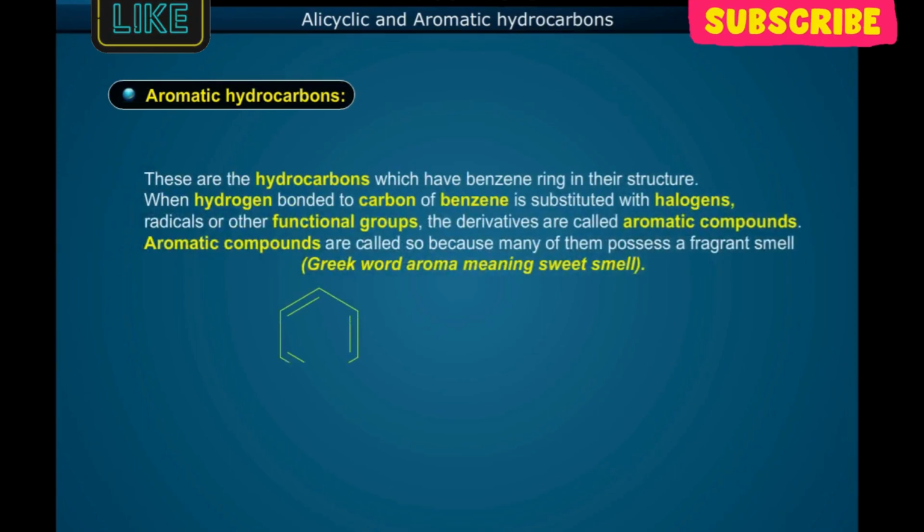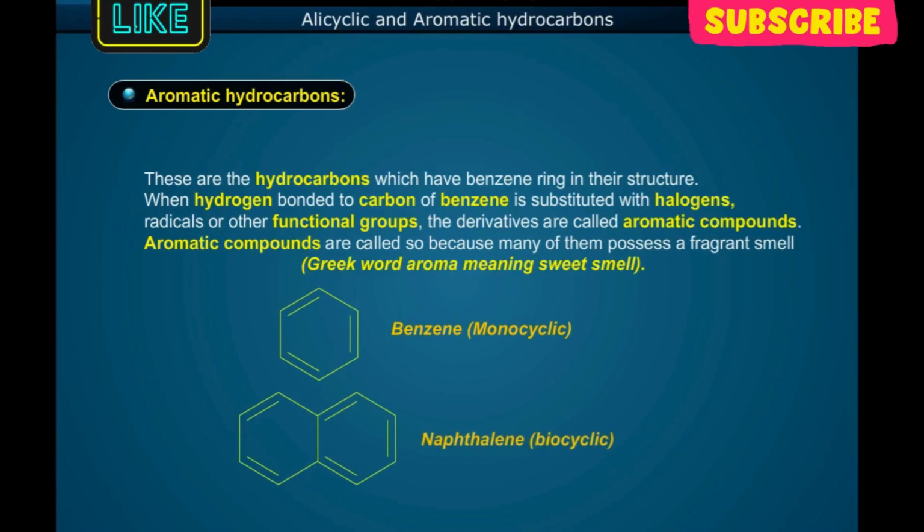Aromatic hydrocarbons. These are the hydrocarbons which have a benzene ring in their structure. When hydrogen bonded to carbon of benzene is substituted with halogens, radicals or other functional groups, the derivatives are called aromatic compounds. Aromatic compounds are called so because many of them possess a fragrant smell. The Greek word aroma means sweet smell. Benzene, monocyclic. Naphthalene, bicyclic.